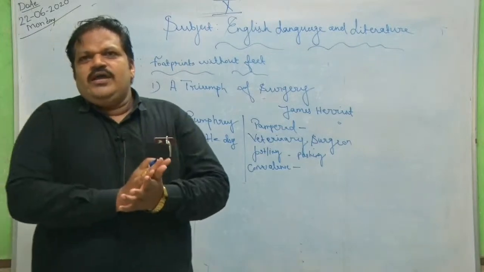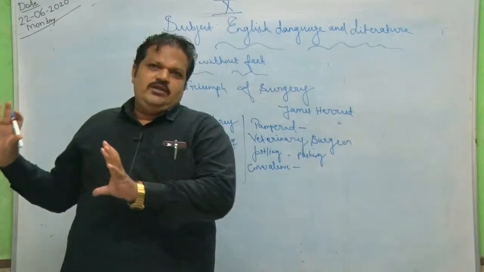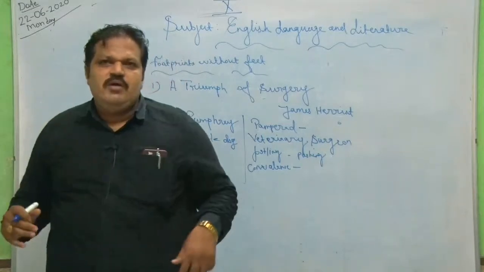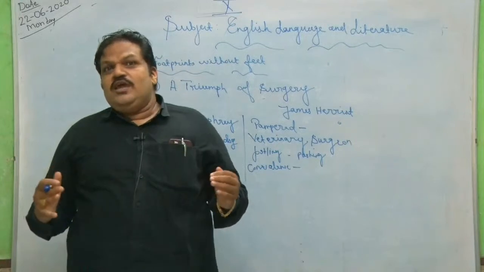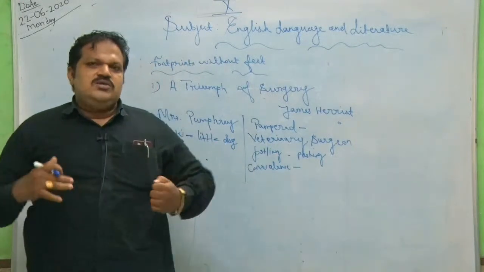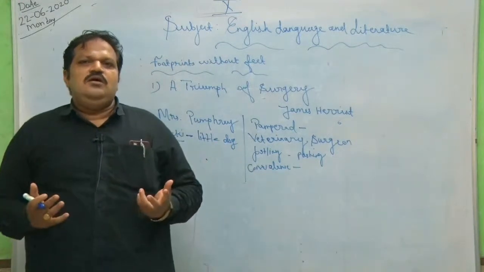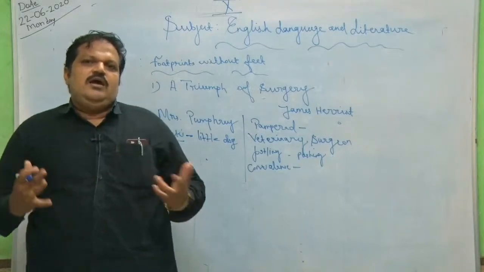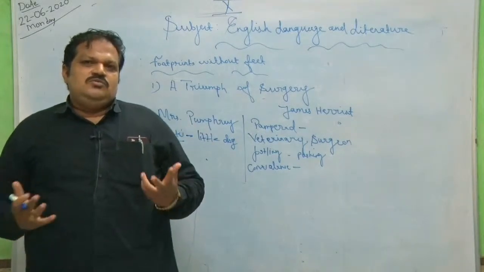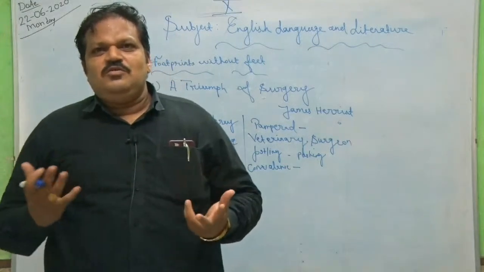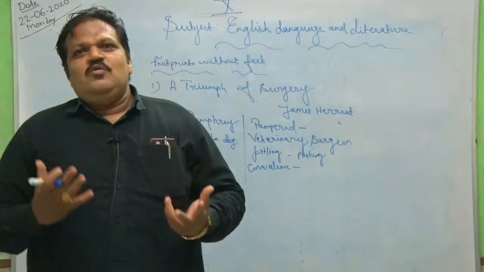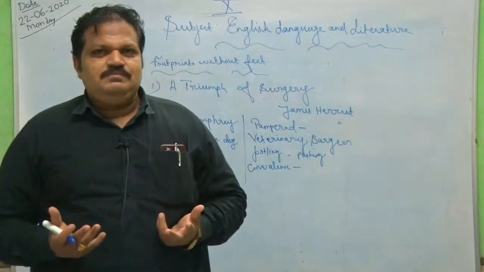These things were not coming to the notice of Mrs. Pumphrey. This is another part of the story. She thought that Tricky was getting better and better, convalescing day after day. So because of that, she used to send a bit more, but she did not know the doctor was enjoying whatever she had sent.